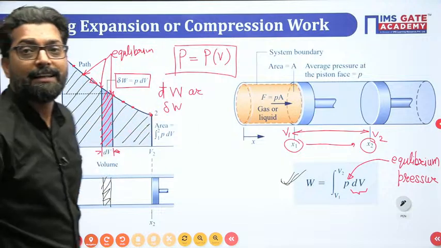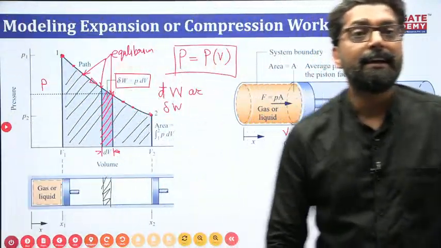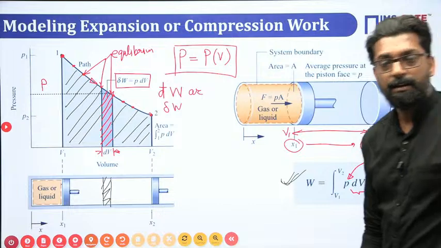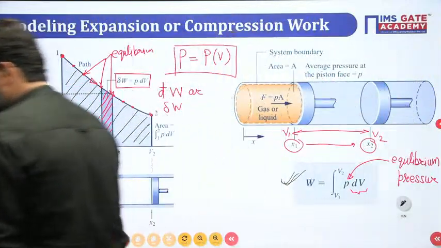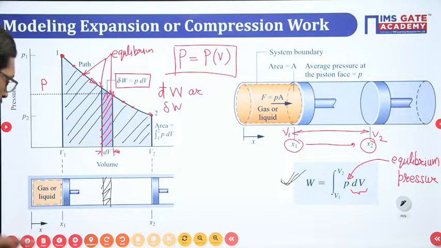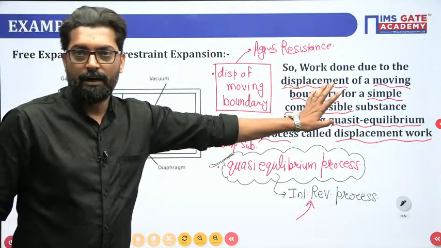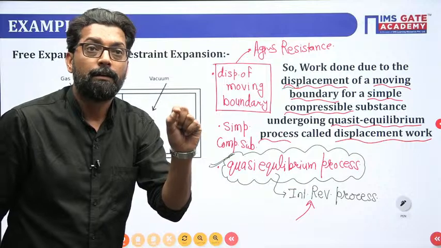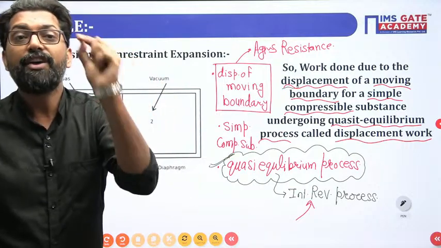That's why that is called an internal reversible process. Clear? That is your internal reversible process. Okay, beta, correct. Now, that is your understanding. My dear, one thing is very, very important.